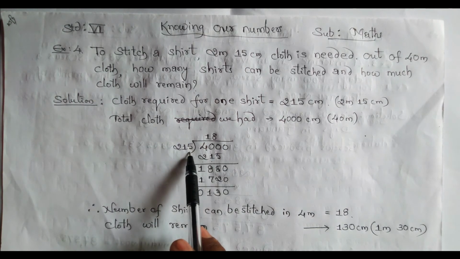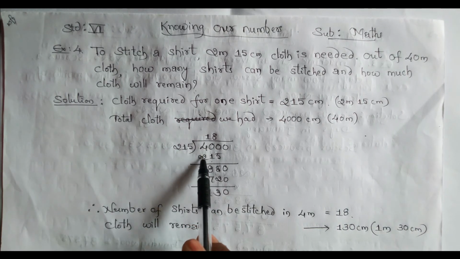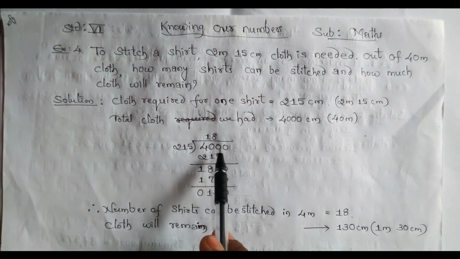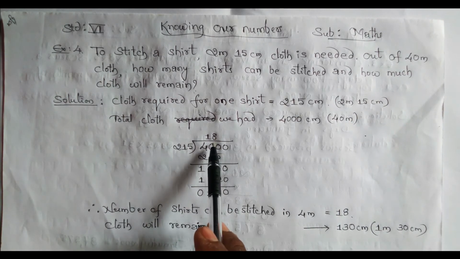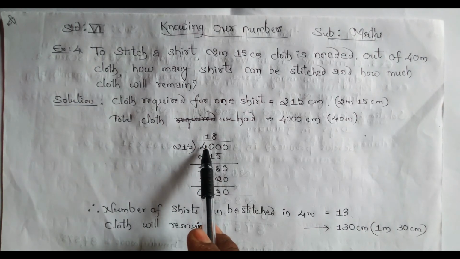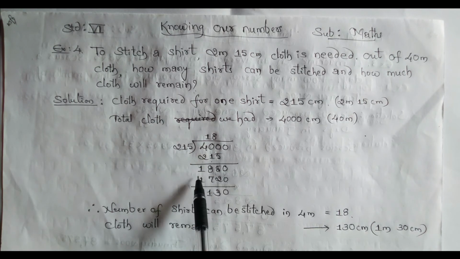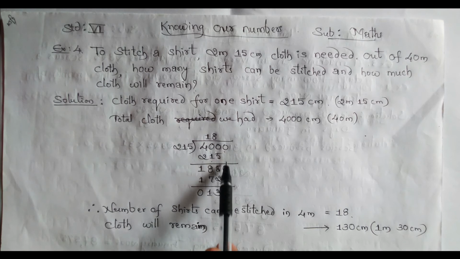Each shirt needs 215 centimeter. So 215 ones are 215. 10 minus 5, 5. Borrow 1. 9 minus 1, 8. Next again borrow. See here, 3 minus 2 is 1. So 185 remains. Next bring down this 0 here.